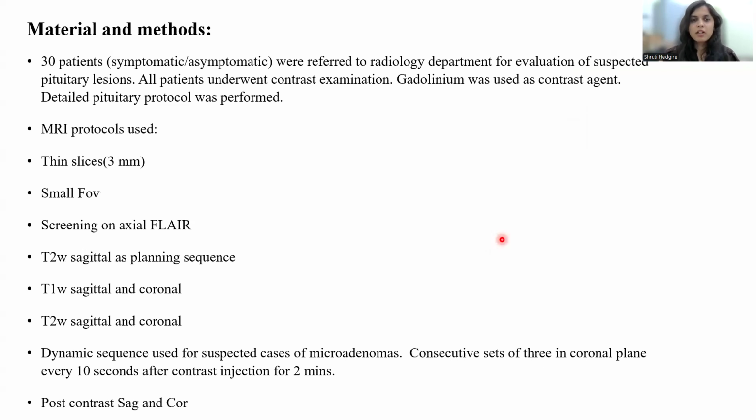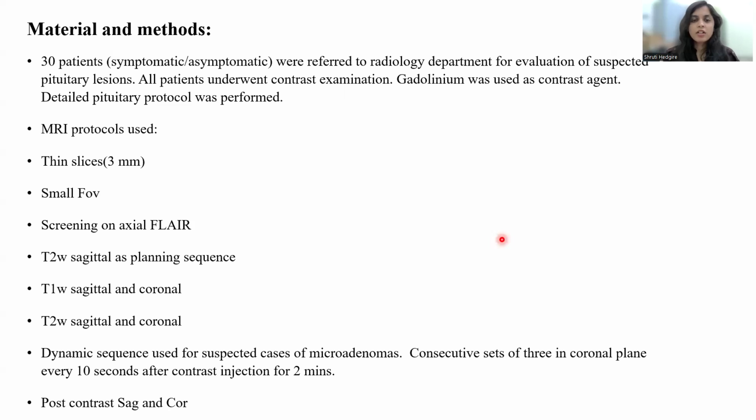Thirty patients, symptomatic or asymptomatic, were referred to the radiology department for the evaluation of suspected pituitary lesions. All patients underwent contrast examination. Gadolinium was used as a contrast agent. A detailed pituitary protocol was performed. In the MRI protocol, thin slices of 3 mm size were taken. A small FOV was used. Planning was done on the T2 sagittal section.